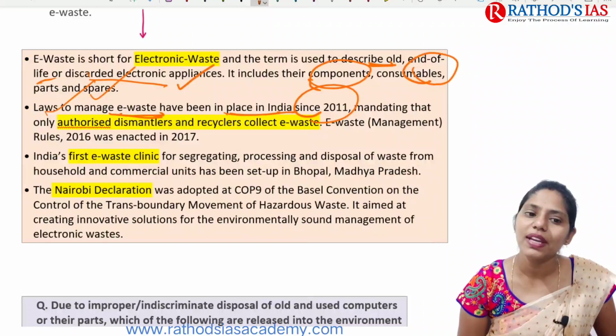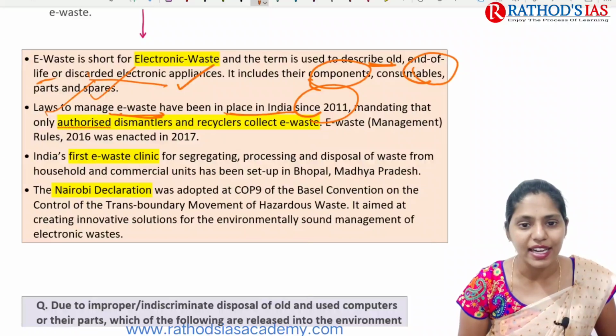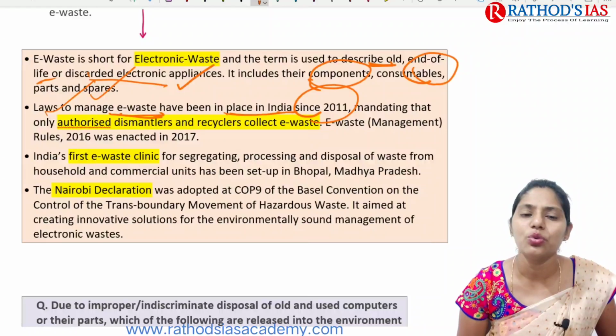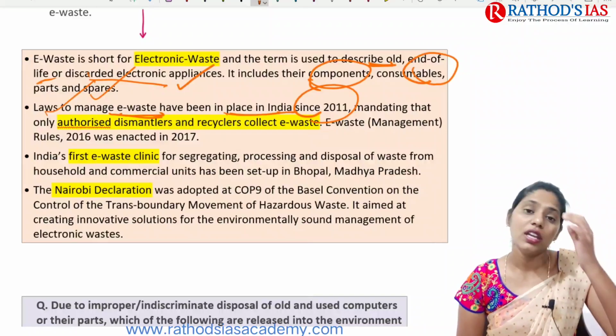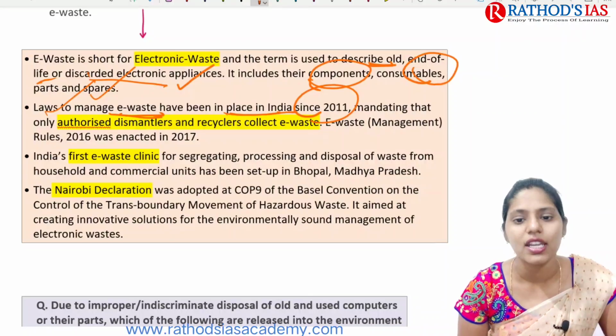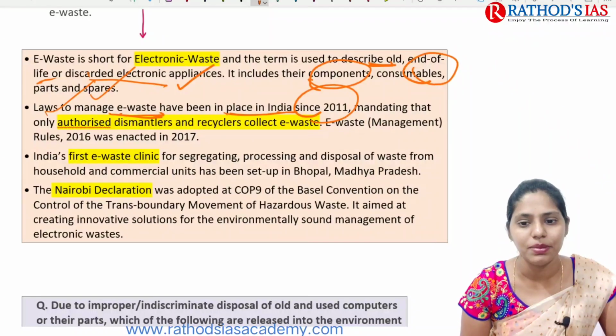This law mandates that only authorized dismantlers and recyclers can collect e-waste under the E-Waste Management Rules 2016. Okay, India's first e-waste clinic for segregating, processing and disposal of waste from households and commercial units has been set up in Madhya Pradesh.